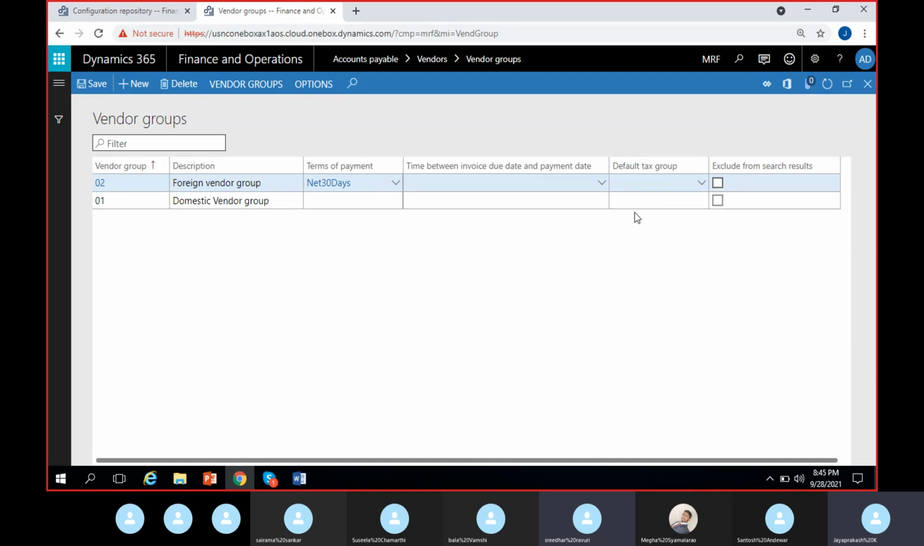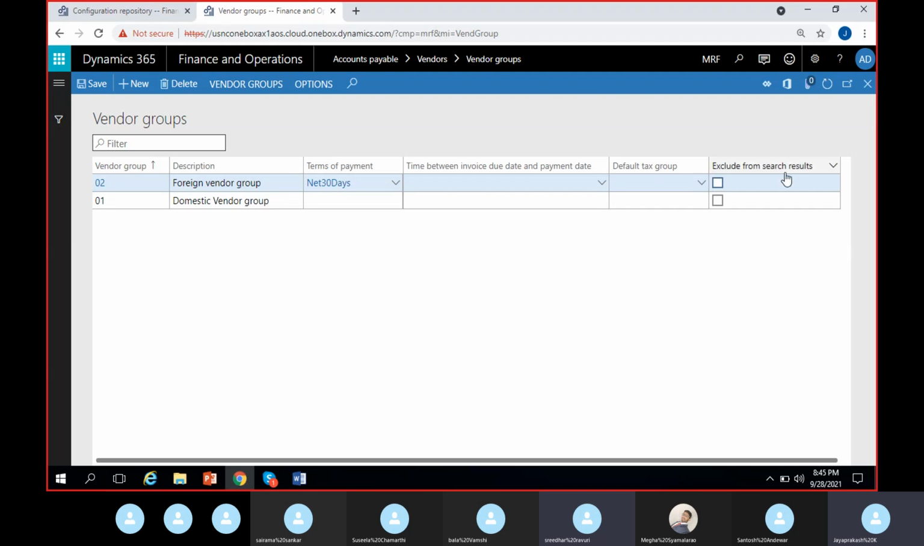But if I select a tax group here, it will by default be moving into the vendors that I tag this group to. If I tag foreign vendor group to that particular vendor, the same default sales tax group will be applied to that vendor. So we'll discuss more on this concept during the tax module.